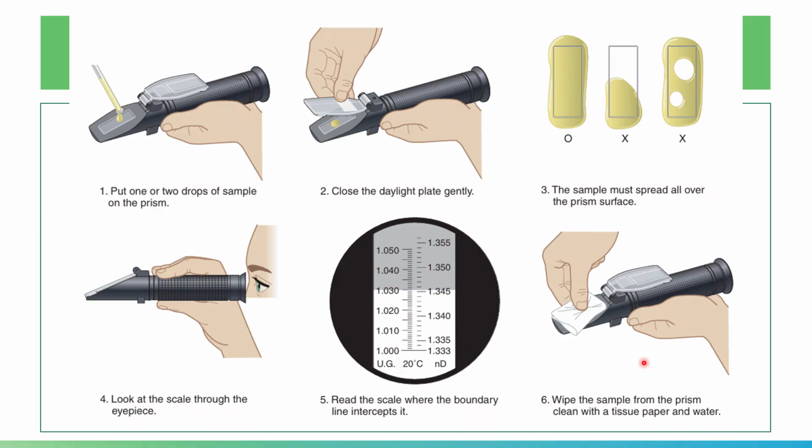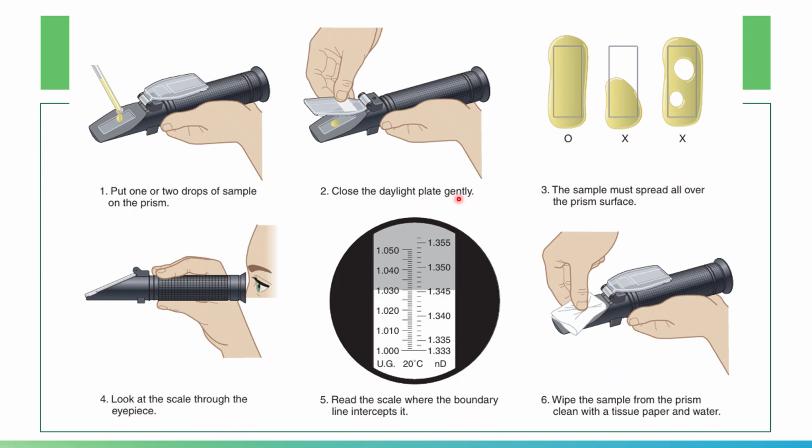After that, close the cover. Hold it horizontally and apply a drop of urine at the notch at the bottom of the cover. Or you can put 1 or 2 drops of sample directly onto the prism and close the daylight plate gently.